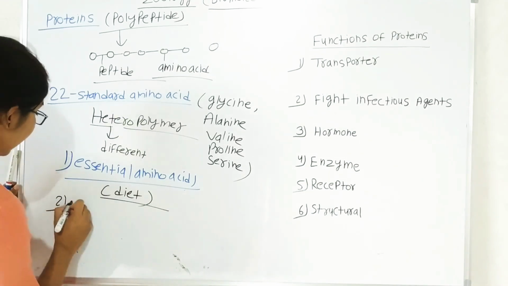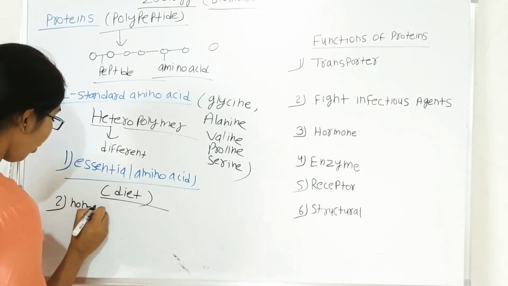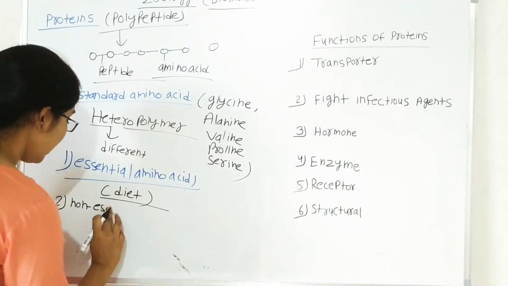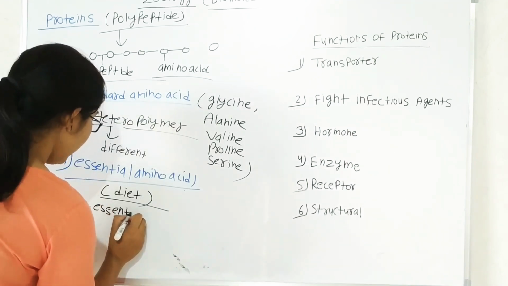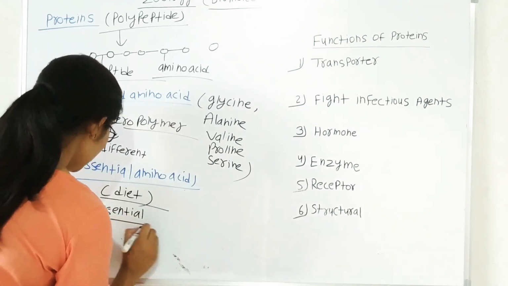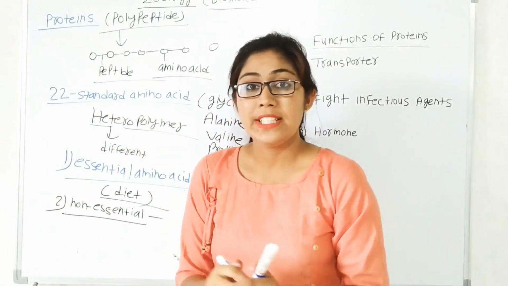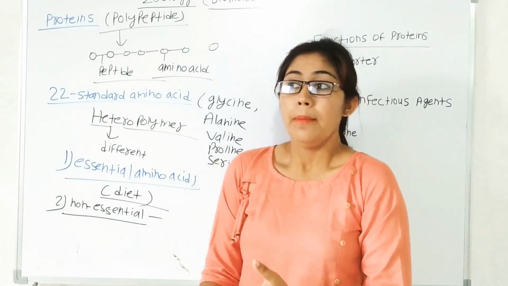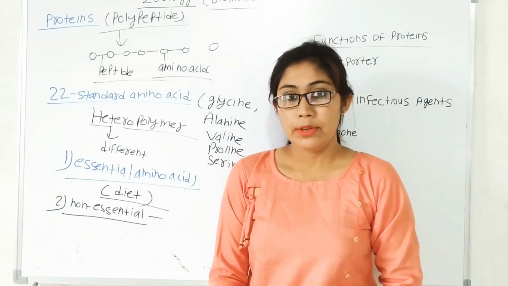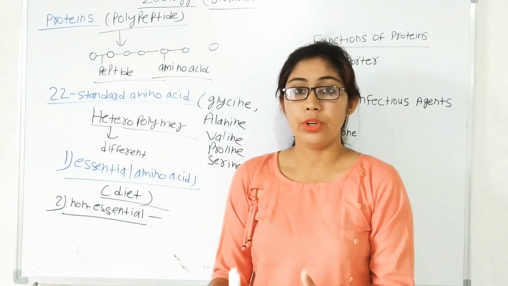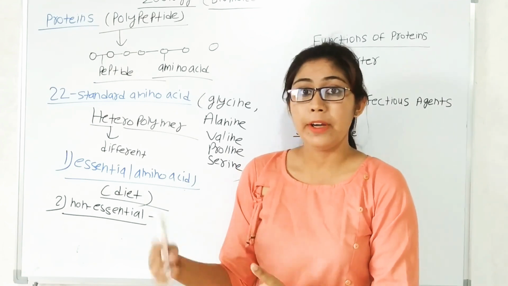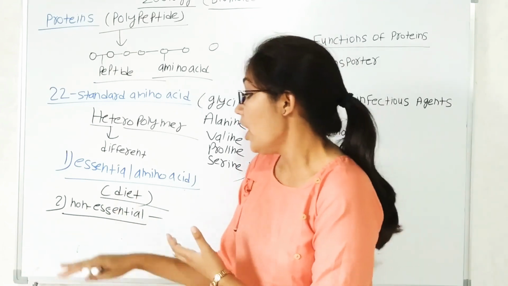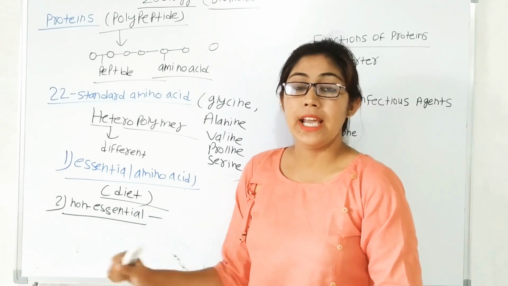Now the second category of amino acid is non-essential amino acid. What is the meaning of non-essential amino acid? Non-essential means our body is able to synthesize some amino acids. Means we are able to make some amino acids, so we do not depend on dietary protein or on plants for these amino acids. So they are known as non-essential amino acids.